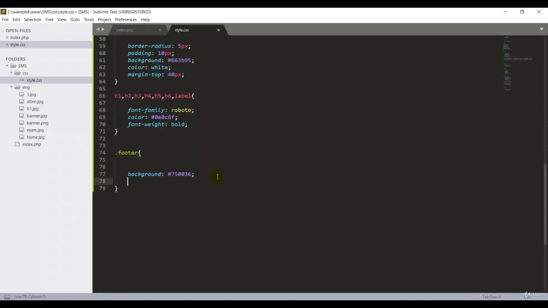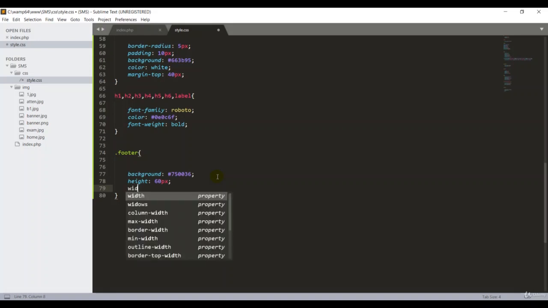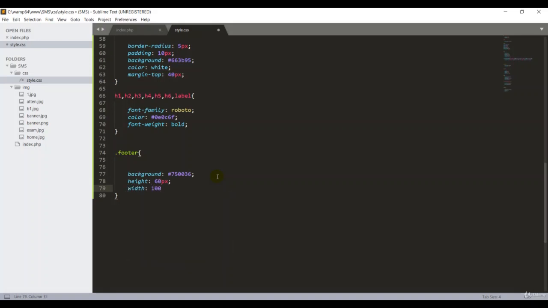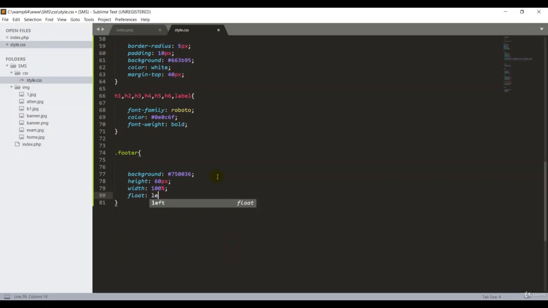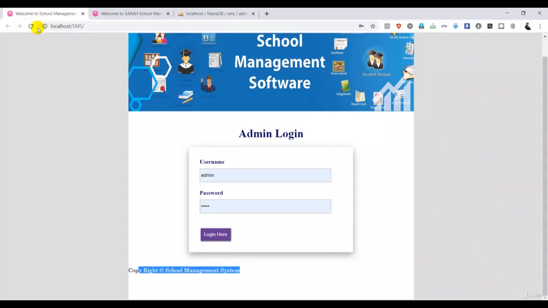Okay, then I'm giving height for my footer section, which is 60 pixels. Then width for that 100 percent. Don't give it in pixels, it is 100 percent. Okay, then float. Okay, the left side. Okay, Control S, then go back again.